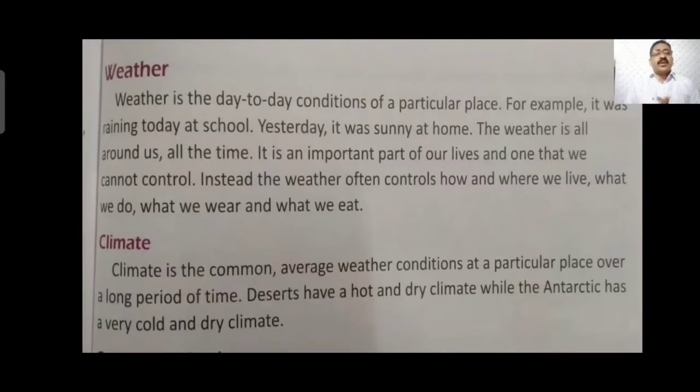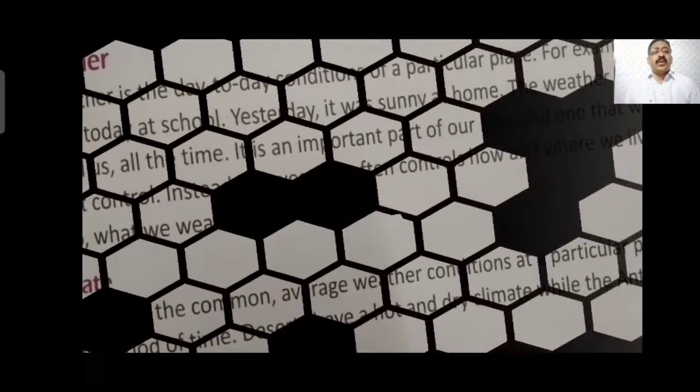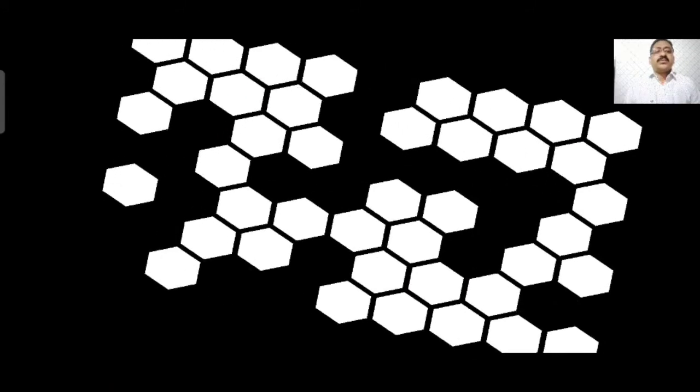This climatic condition also prevails according to the place where we live. If it is a hilly area, there the climate will be too chilled, too cold. If it is a ground area, near to the sea, the climate will be moderate, neither too hot nor too cold. So climate depends upon the place where we are living. So climate is the condition of weather which lasts for a particular period of time, that is called climate of that particular place.